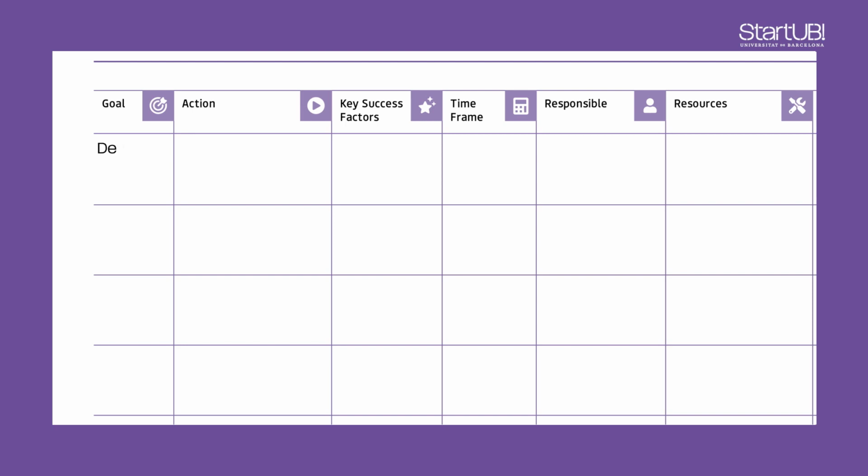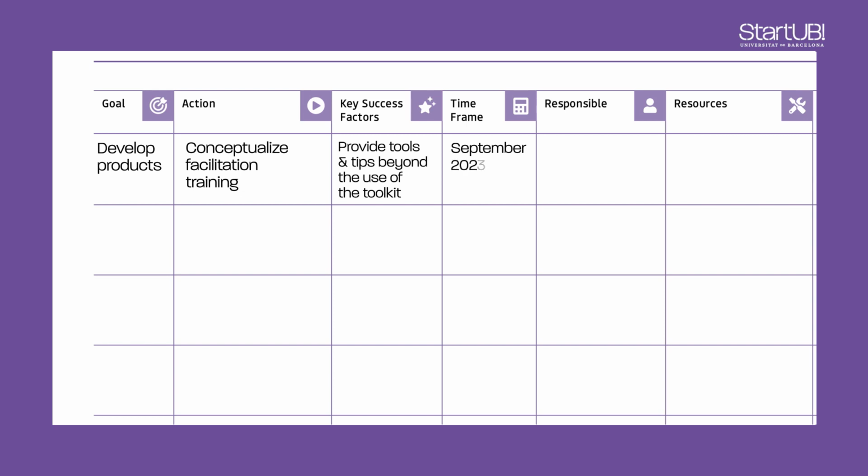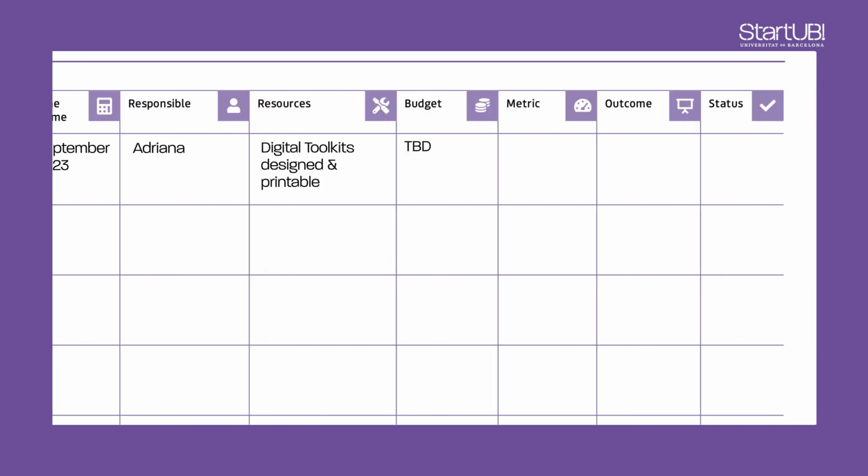As mentioned earlier, we will develop complementary products to this digital platform. For example, the facilitation training and the physical version of the toolkit. As a first action, we will focus on the conceptualization of the facilitation training. This action will be finalized by September 2023, and I will be responsible for it. Some of the key resources that will be necessary are the finalization of the digital platform and the graphic design of all the components of the toolkit. As a key metric for this, we have defined time control. Our desired outcome is to prevent any delays, and this action is pending on being started at the moment.